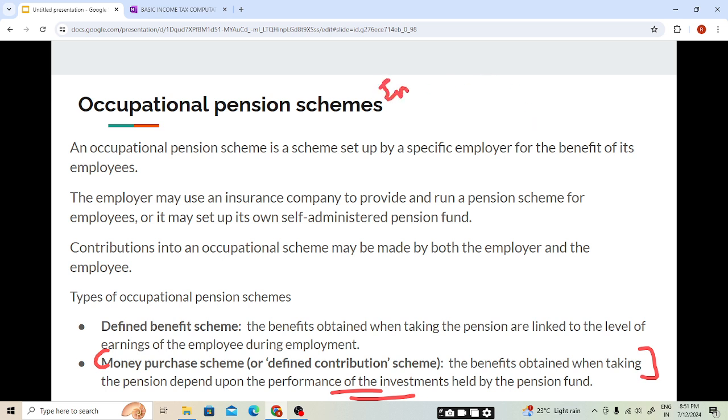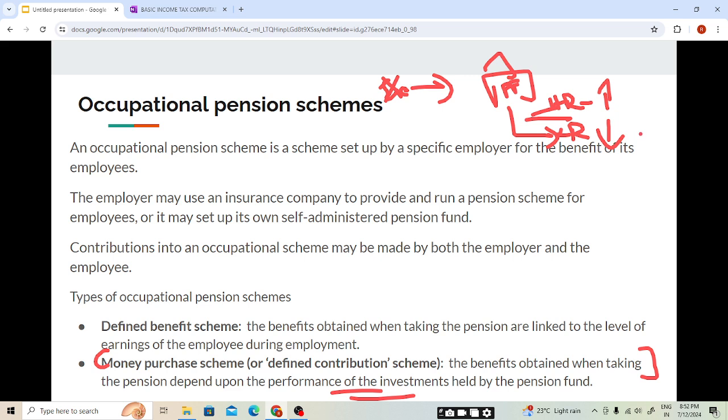If I am an individual X, investing my money in this pension fund, and if this pension fund performs better and has a very high return, my pension income will be higher. If the pension scheme generates low returns or is not able to perform very well, our pension income will be low. So I hope this is clear, students.